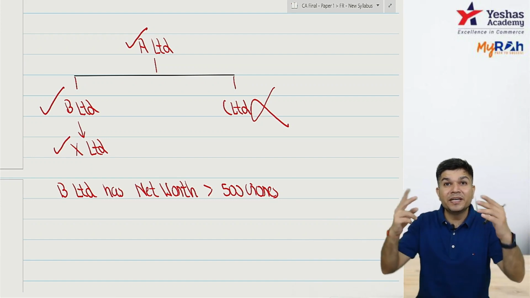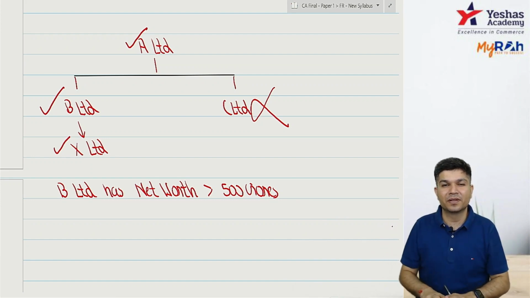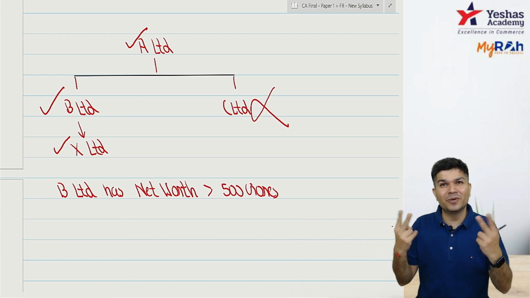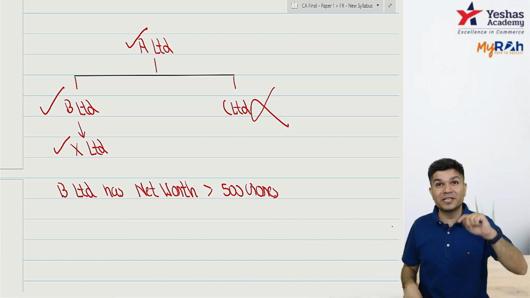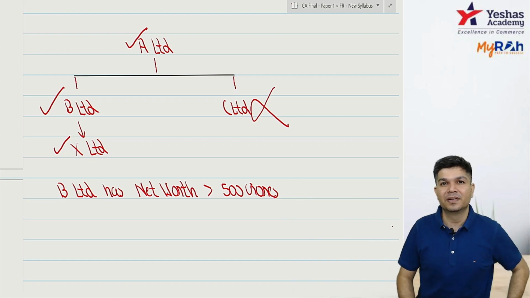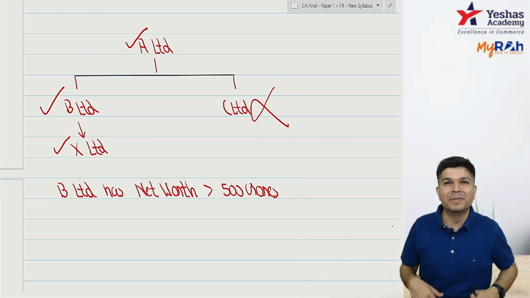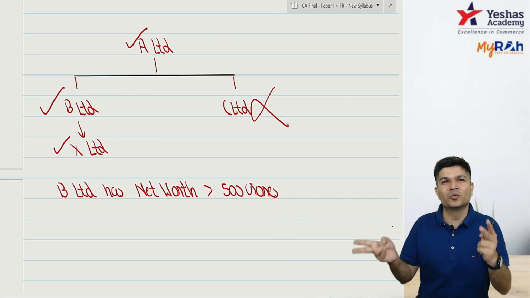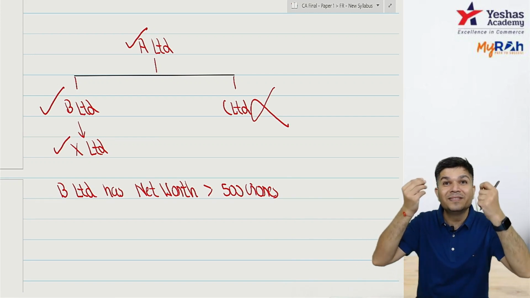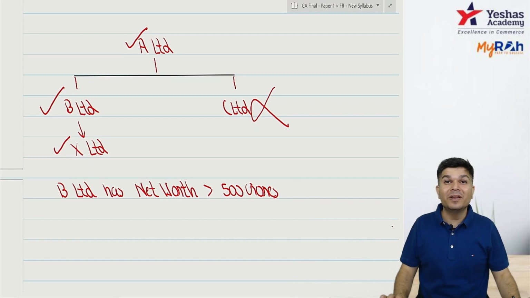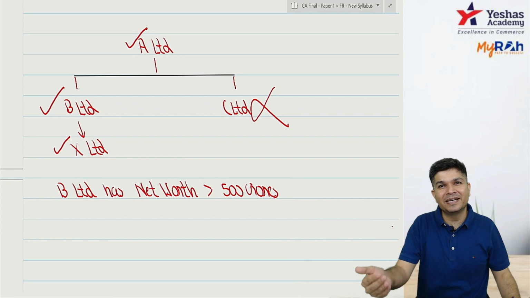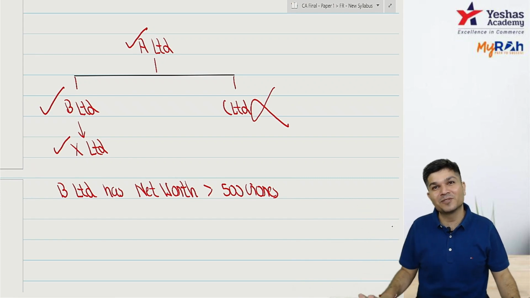So, I have to maintain dual set of books. C will be required to maintain one set for standalone purpose as per AS, but for the purpose of consolidation, I have to give data as per IND AS. So better, rather than following two sets of books, let me voluntarily follow IND AS. So C will voluntarily follow IND AS because it will anyways need IND AS data to give to A for the purpose of consolidation.